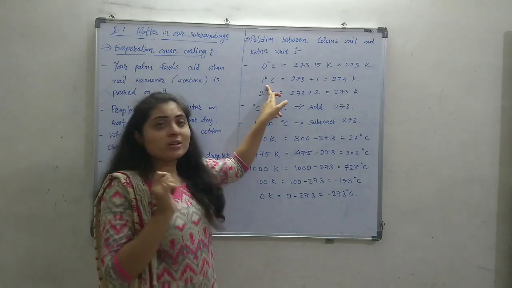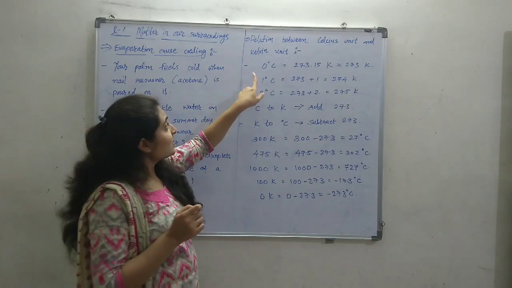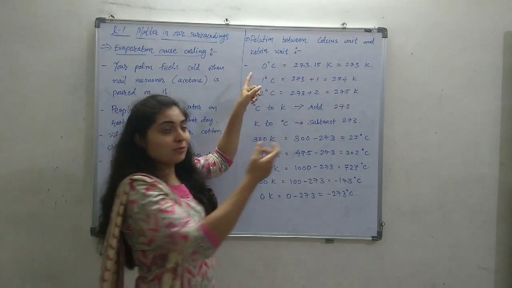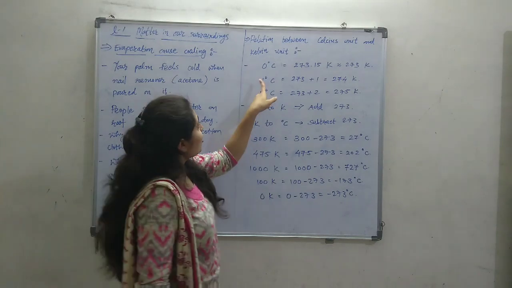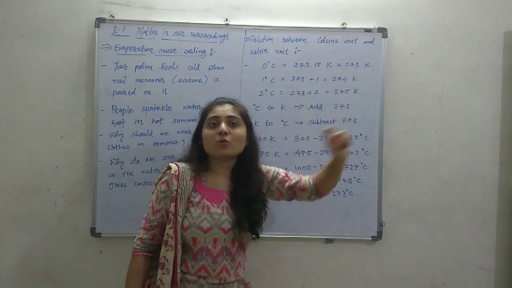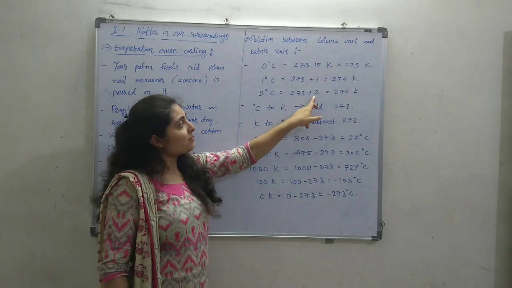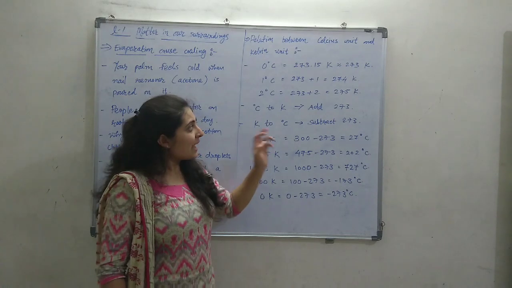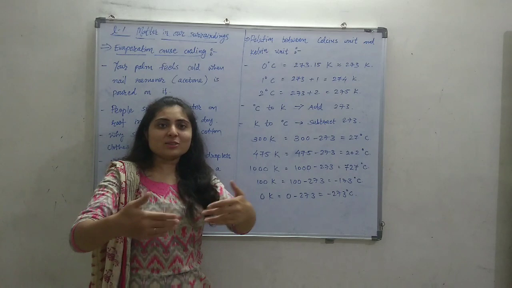Then what about 1 degree Celsius? We are adding 1 on the left side, so in the same way we add 1 on the right side. So 1 degree Celsius is equal to 273 plus 1, that is 274 Kelvin. Similarly for 2 degrees Celsius, 273 plus 2 makes 275 Kelvin, and it goes on.